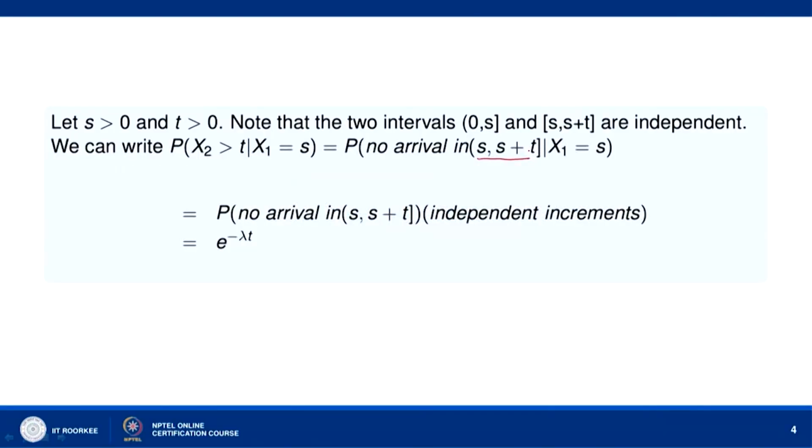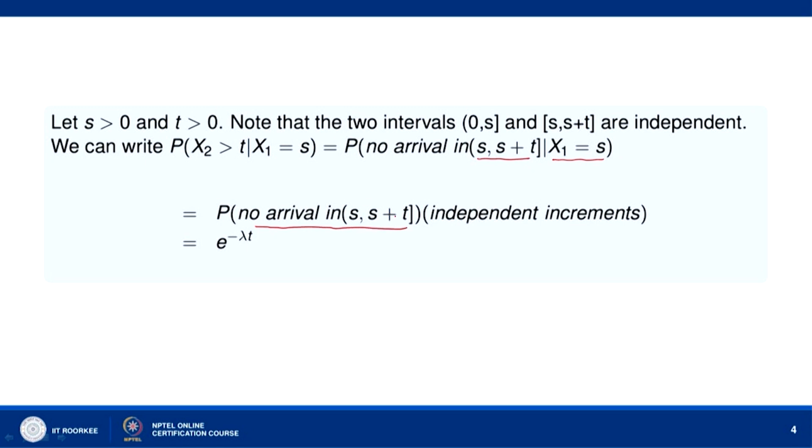The first arrival occurs at time s, and X2 greater than t means there is no arrival in the interval s to s plus t, given that X1 is equal to s. Now, the intervals (s, s plus t] and (0, s] are independent. So, the probability that no arrival occurs in the interval s to s plus t given that X1 equals s is the same as the probability that there is no arrival in the interval s to s plus t.